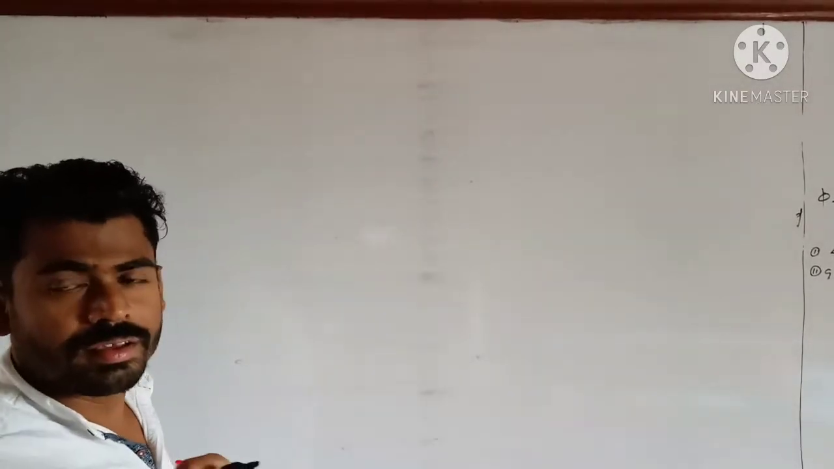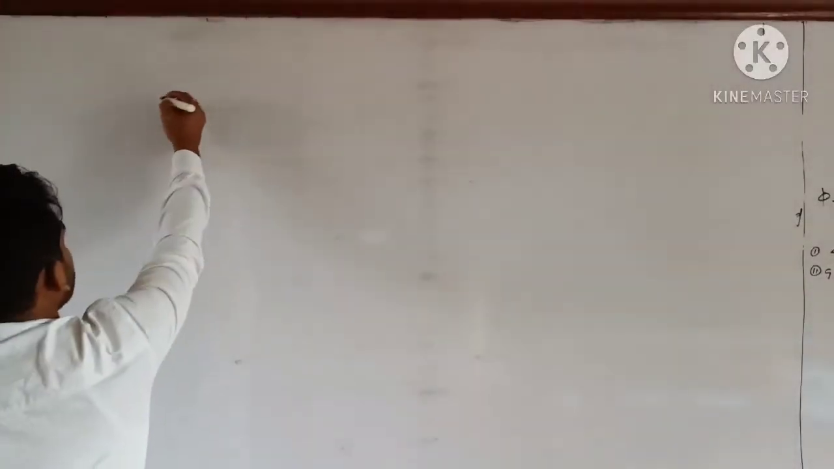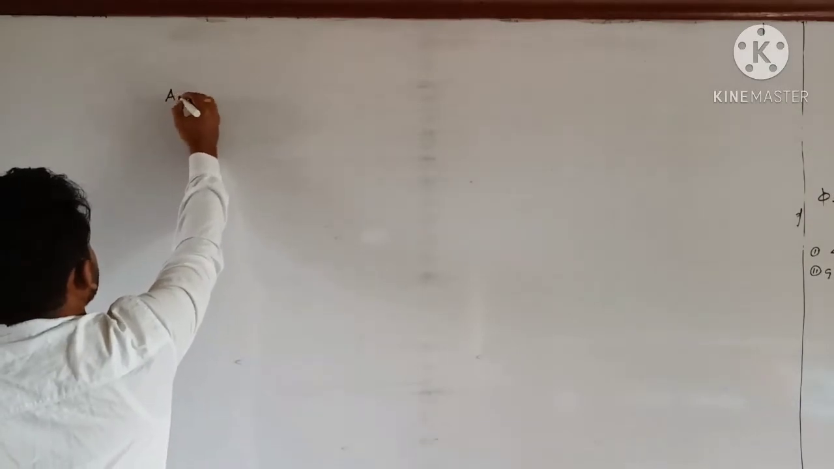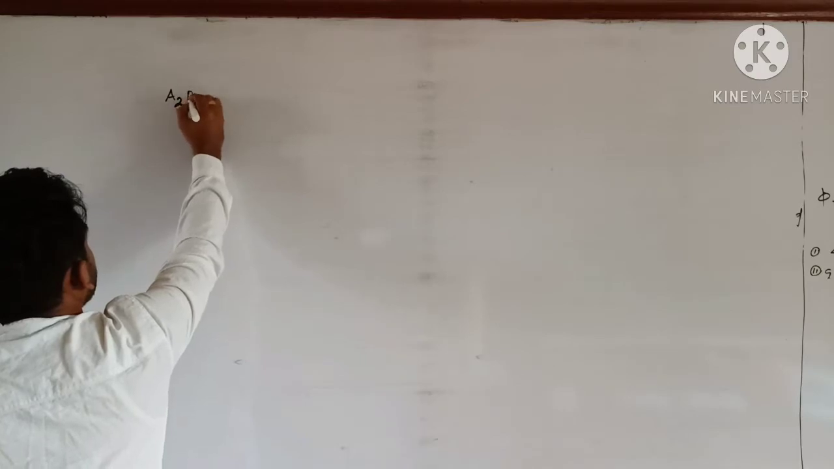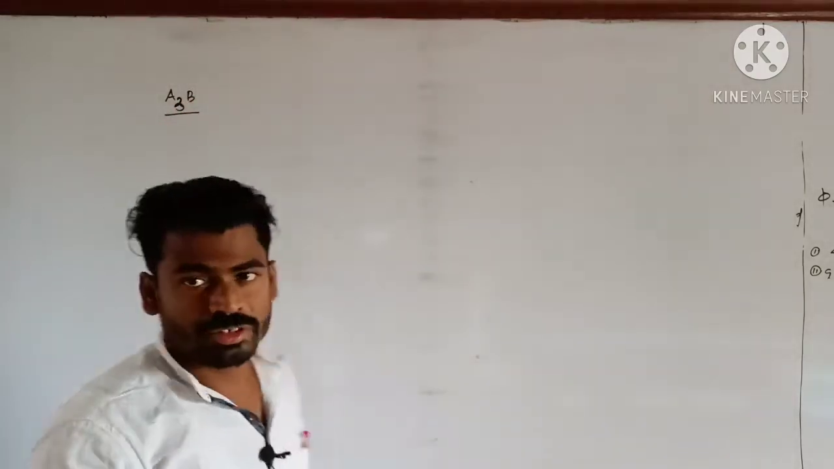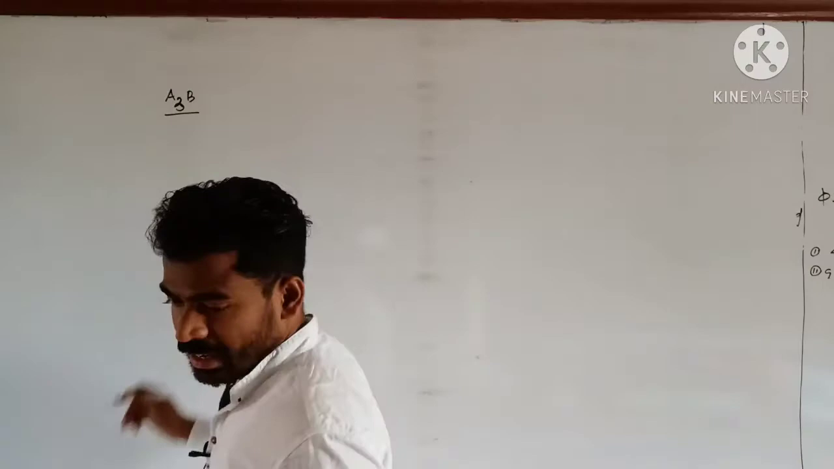Similarly, suppose an electrolyte is of A3B type. A3B type, it will split like this.